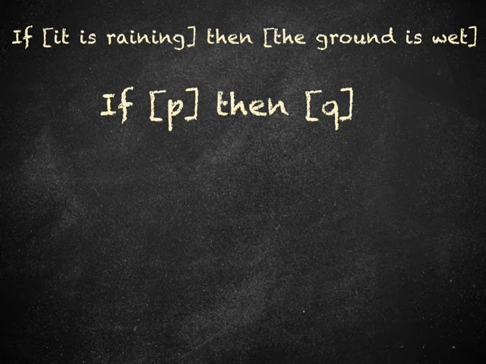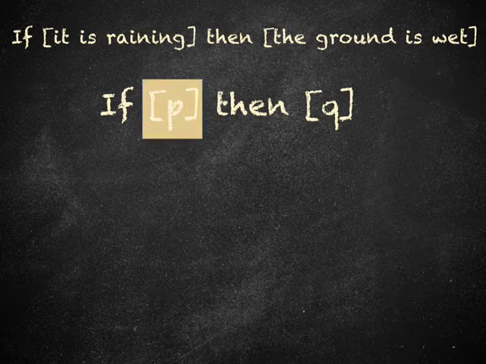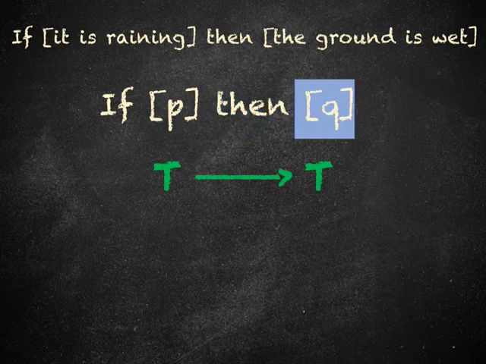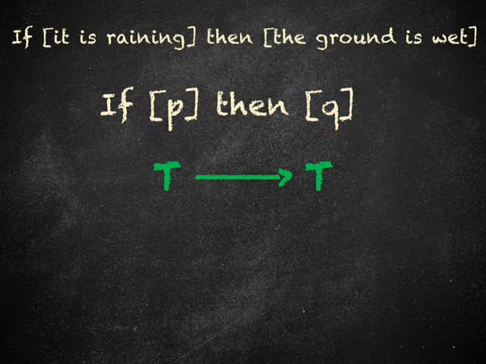Let's take a closer look at what the conditional statement is claiming. The statement, if P then Q, is claiming that whenever P is true, then it will also be the case that Q is true. It is not making a claim about why this is, it is not claiming that P being true causes Q to be true. It is saying that, for whatever reason, if P is true, then so is Q. It is impossible for P to be true and Q to be false.